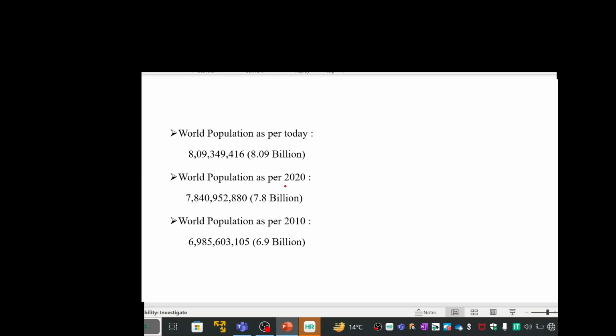As of 2020, it is 7.8 billion, and as of 2010 it was 6.9 billion. Why have I given these three data points? Because today's world population is 8.09 billion, but we don't have different religious data as of today. So we have some projection for 2020 and some survey for 2010. Based on that, we are deriving the different religious data.